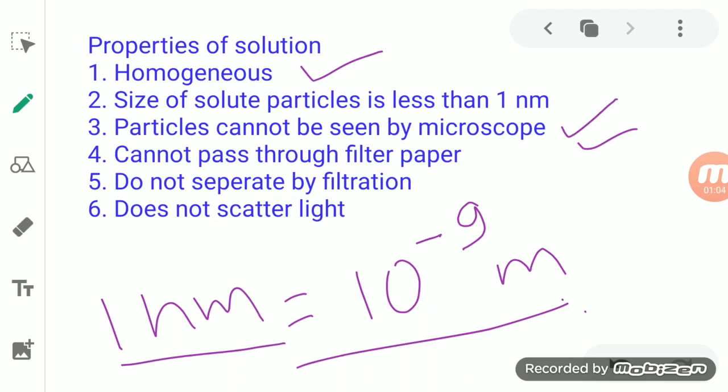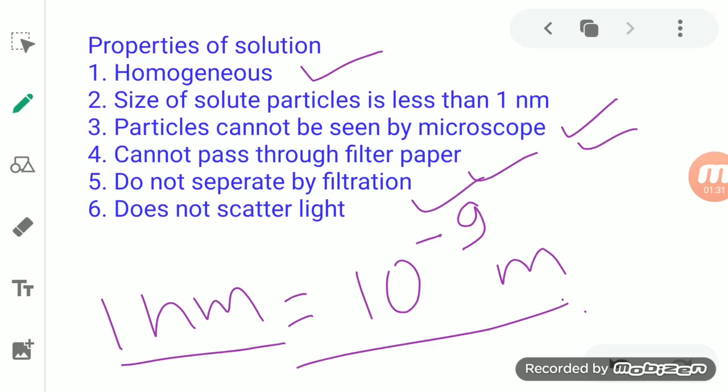Then the particles of the solution cannot pass through filter paper. The particles are very small and due to this they cannot be passed through filter paper. So the solution cannot be separated by the process of filtration. Then the particles are very stable.